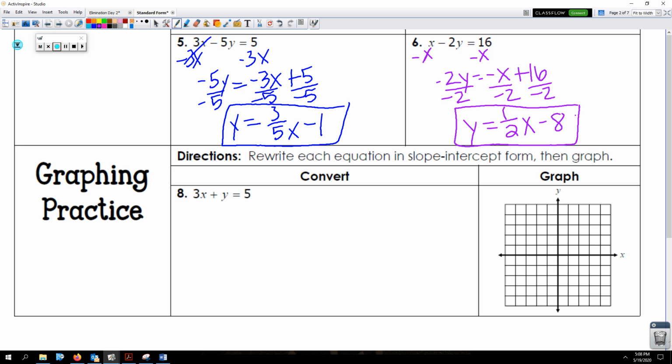Okay, very nice. Now what we're going to do is convert, and then graph that line once we get it down to slope intercept form, onto this graph right here. So the first step is move x over. I have y equals negative 3x plus 5. Ooh, that was nice and easy. It's already in y equals mx plus b form. My b is 5, and my m is negative 3.